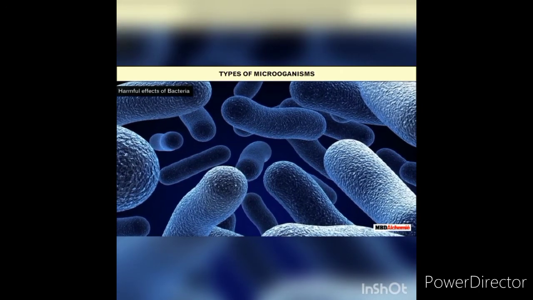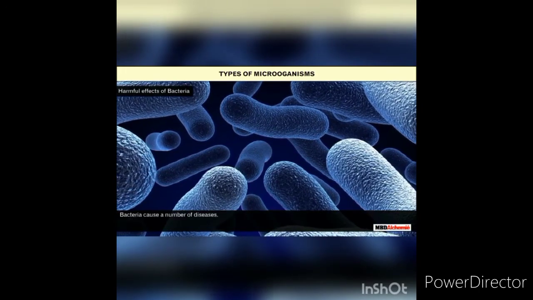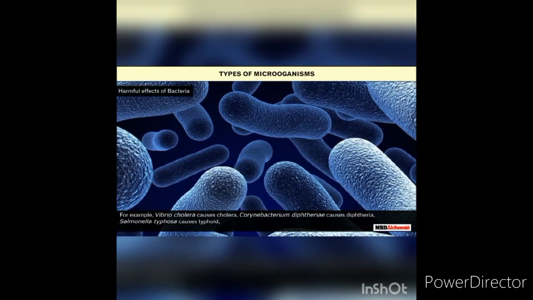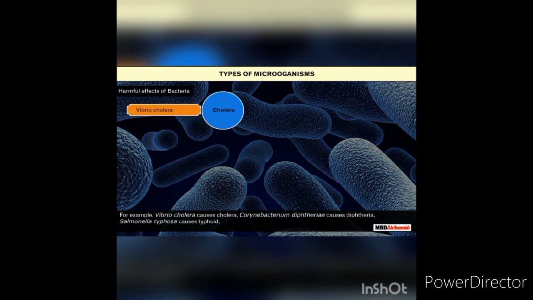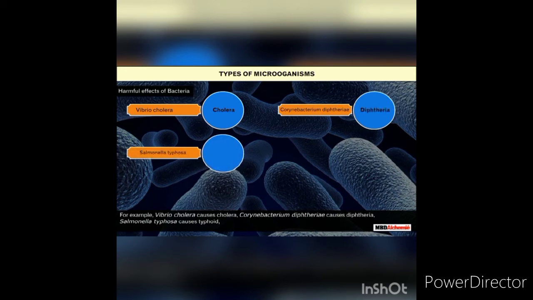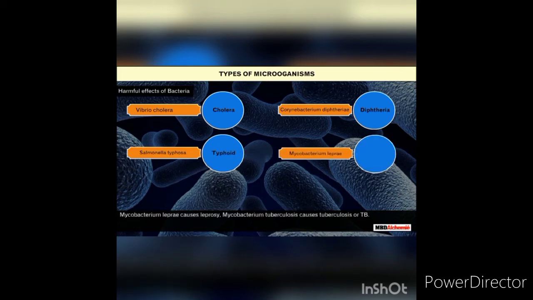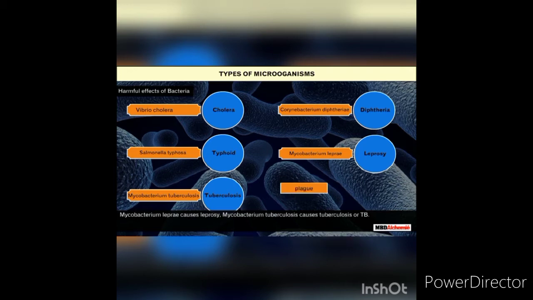Harmful effects of bacteria. Bacteria cause a number of diseases. For example, Vibrio cholerae causes cholera, Corynebacterium diphtheriae causes diphtheria, Salmonella typhosa causes typhoid, Mycobacterium leprae causes leprosy, Mycobacterium tuberculosis causes tuberculosis or TB. Many other diseases like plague, pneumonia, dysentery, etc. are also caused by bacteria.